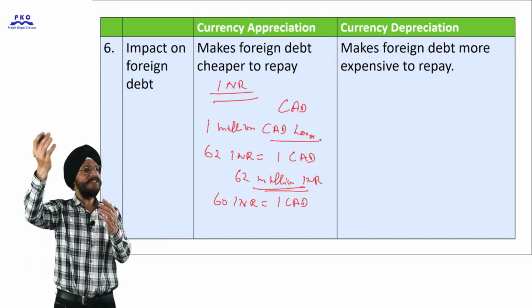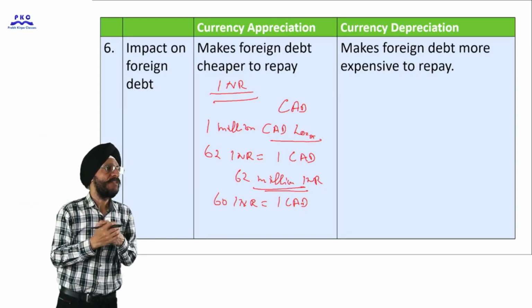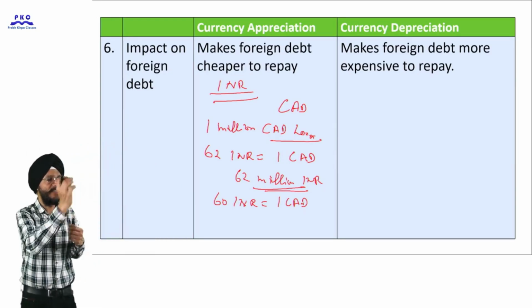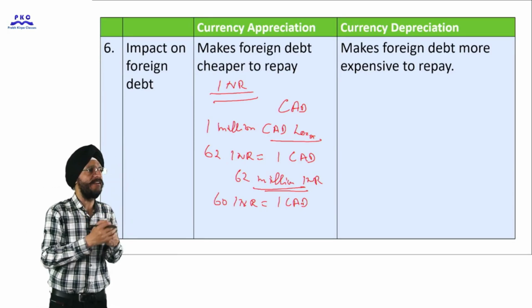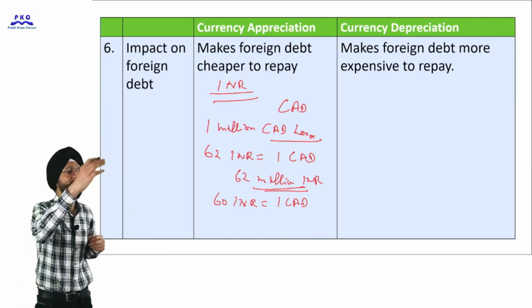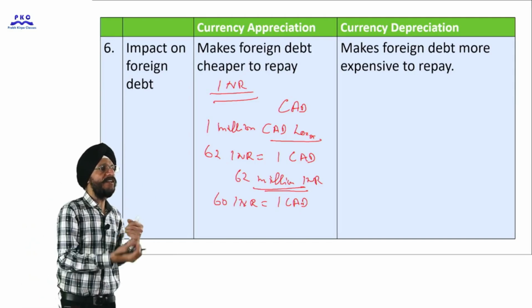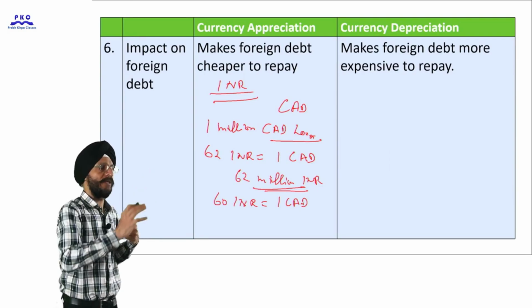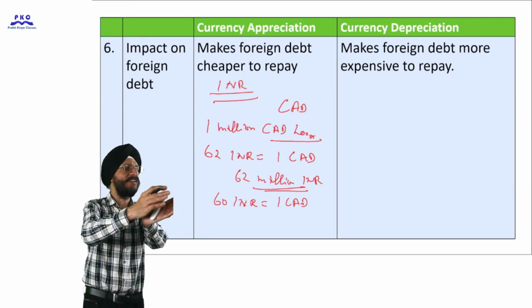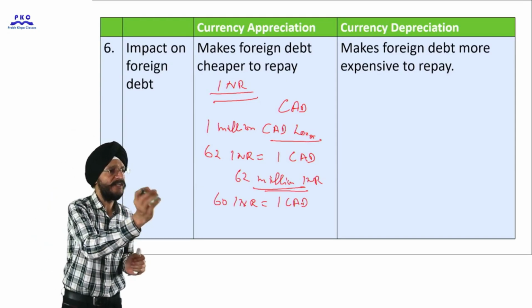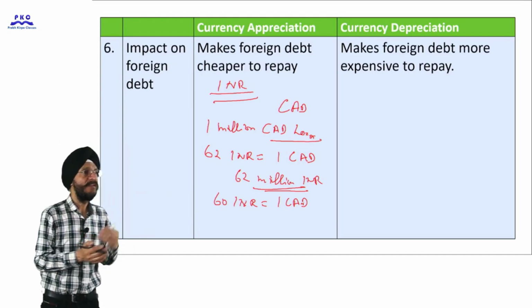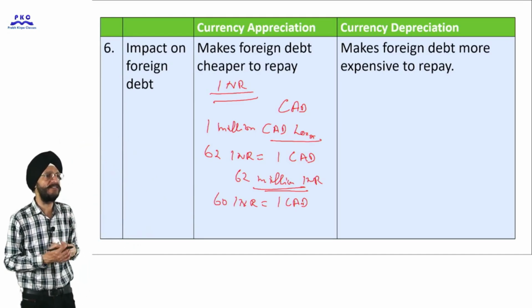Now suppose next day or after some days the value of Indian currency has appreciated and it has become equal to 60 Indian rupee equal to 1 Canadian dollar. Now what is the likely amount which the Indian government will pay if it decides to repay? Now the Indian government after 1 week or 1 month decides that it wants to repay the entire loan. What will it likely have to pay when there is currency appreciation of Indian currency?